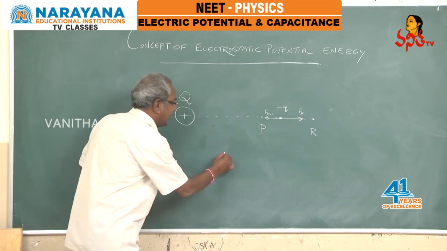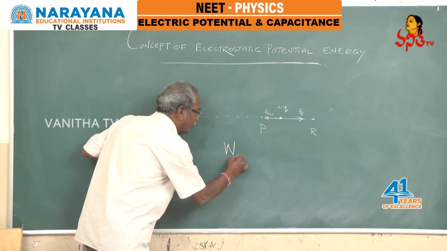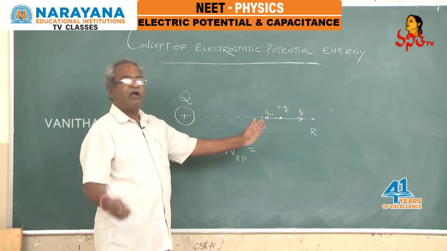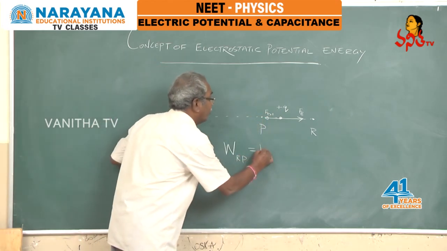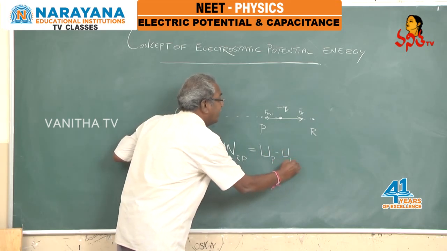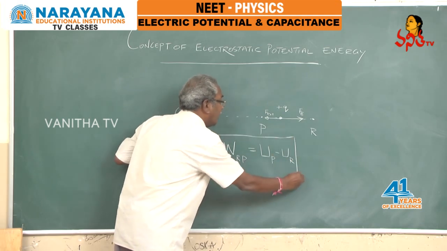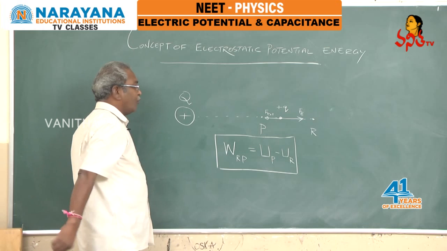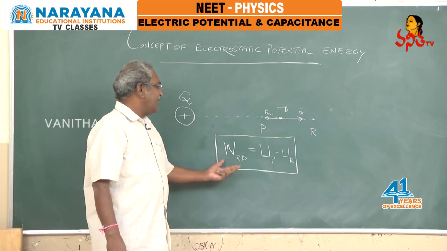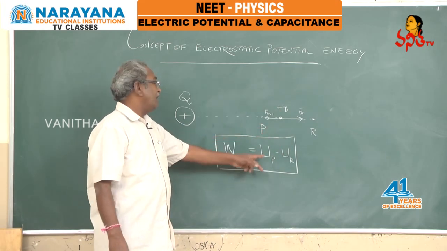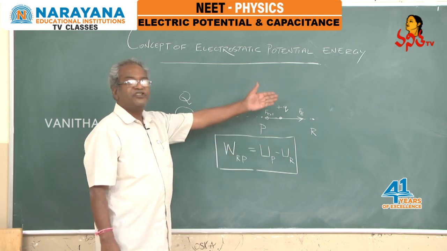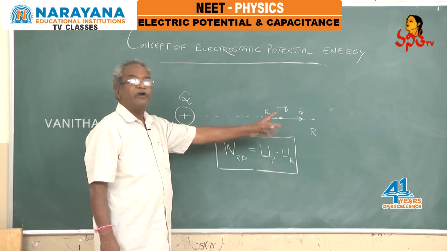So you can put the statement like this: W_RP should be equal to increase of potential energy of the body, that is potential energy at point P minus potential energy at point R. Therefore, work done against electrostatic force of repulsion in moving the body from R to P is nothing but U_P minus U_R, where U_P is the potential energy of the charge here and U_R is the potential energy of the charge at that particular point R.